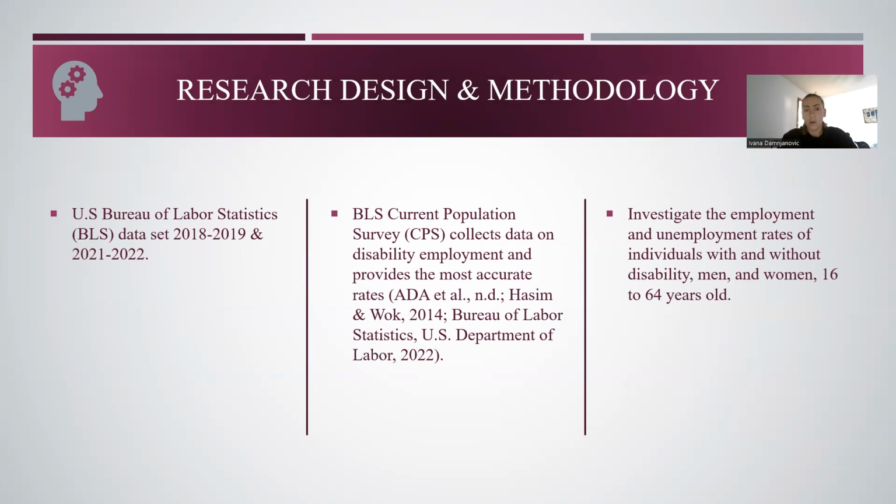One interesting thing about the BLS survey is that it collects data on disability employment and also provides the most accurate rates. Some other national surveys also include demographic data, but BLS is specific to employment and unemployment rates for individuals with disability.